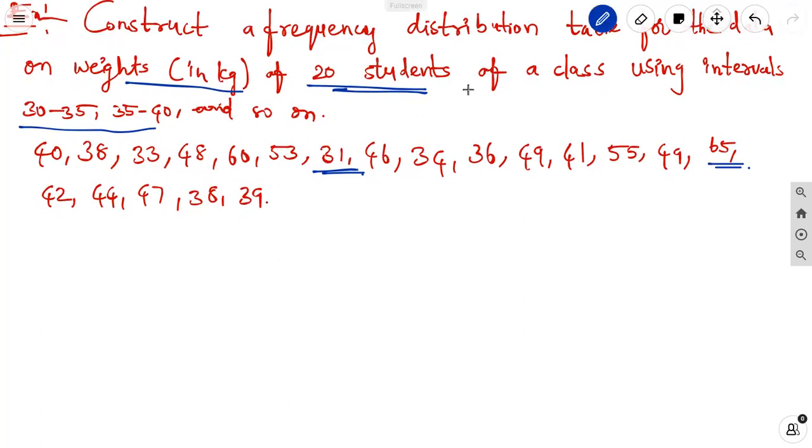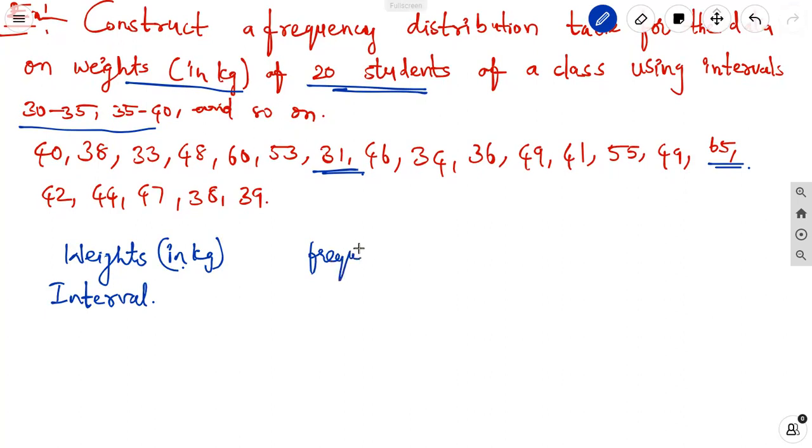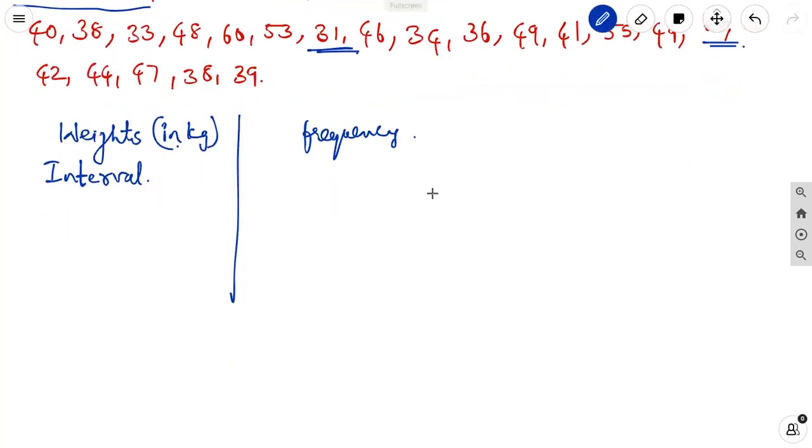Frequency distribution table means here we are taking the weights in kilograms. We can take them in intervals. The next thing is frequency. How to take the weight for 20 students? In this, the intervals we are taking are